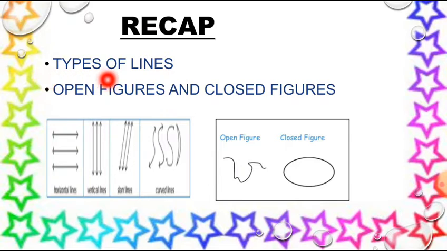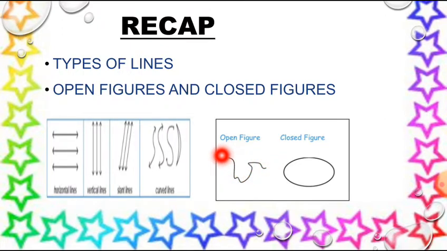Which are the different types of lines? Horizontal line, vertical line, slant lines and curved lines. Isn't it? Now, what are open figures and closed figures? Yes, look at this picture. The figure which is drawn like this.